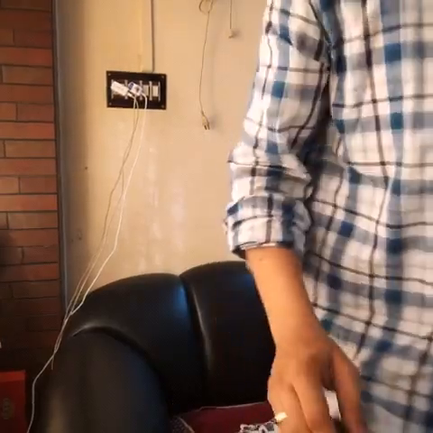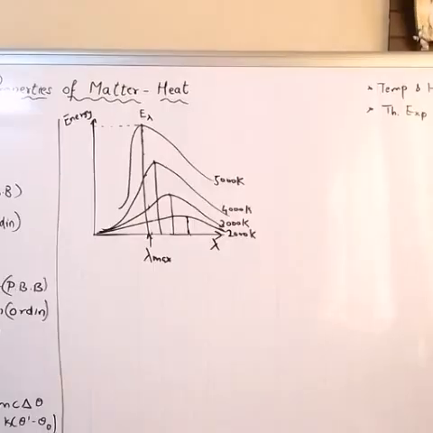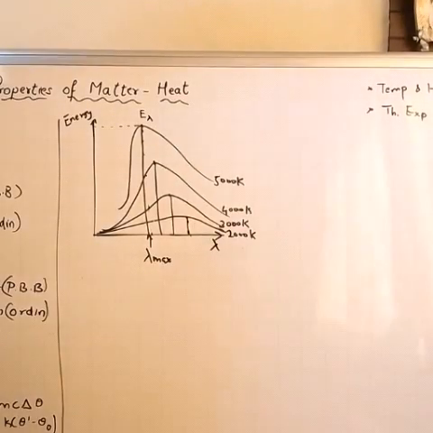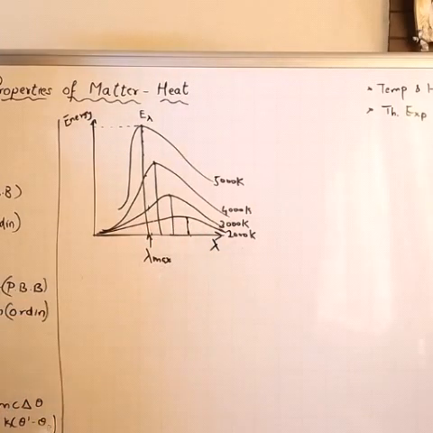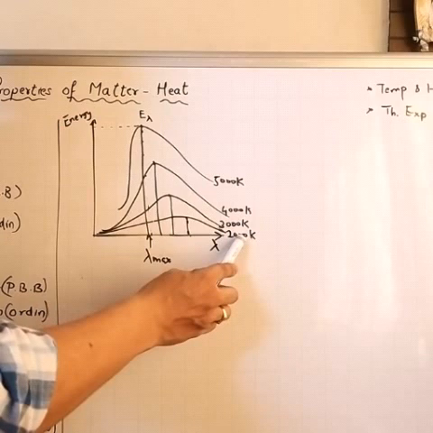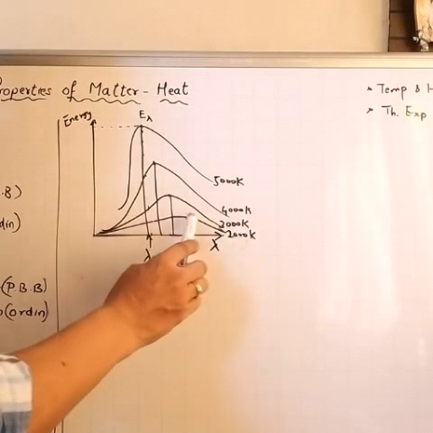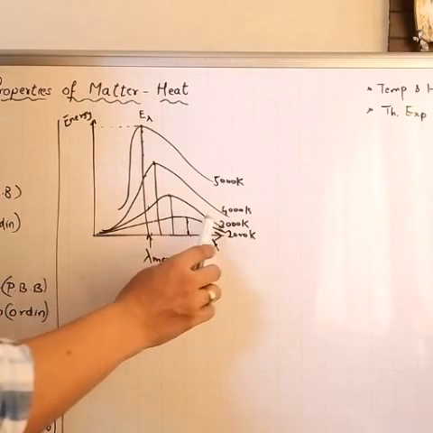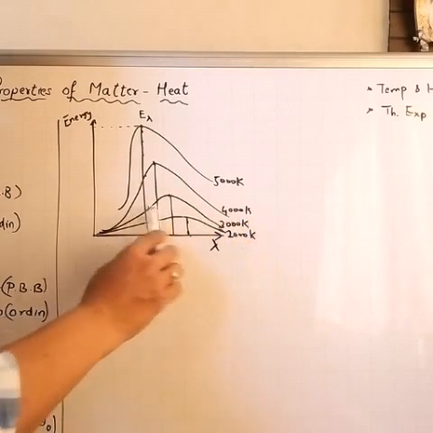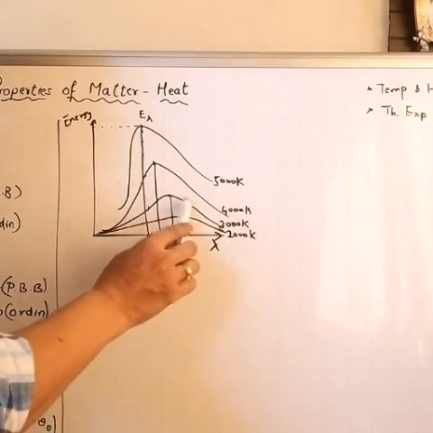This I will explain to you properly on the board. See, look here. This is the energy distribution curve for different wavelengths. Take an example, temperature is 2000 Kelvin. The graph is like this. There is one wavelength which will be carrying maximum energy. If you increase to 3000, the curve will be like this.